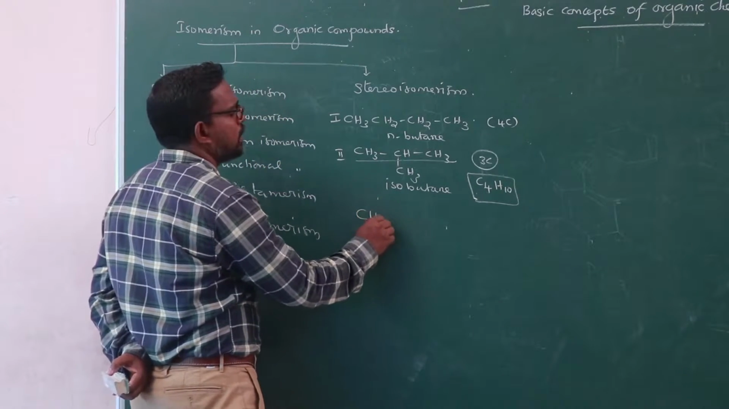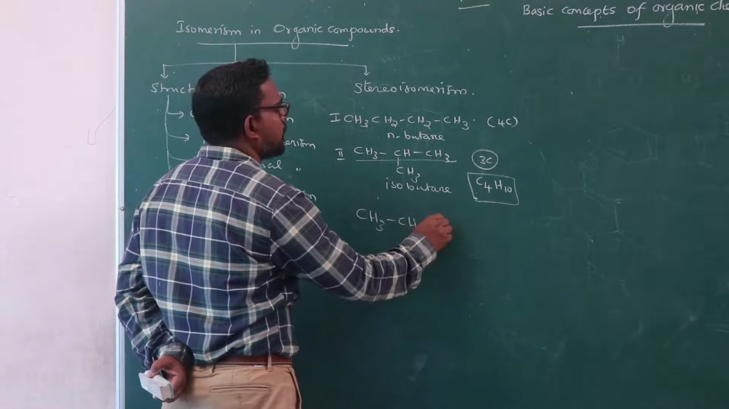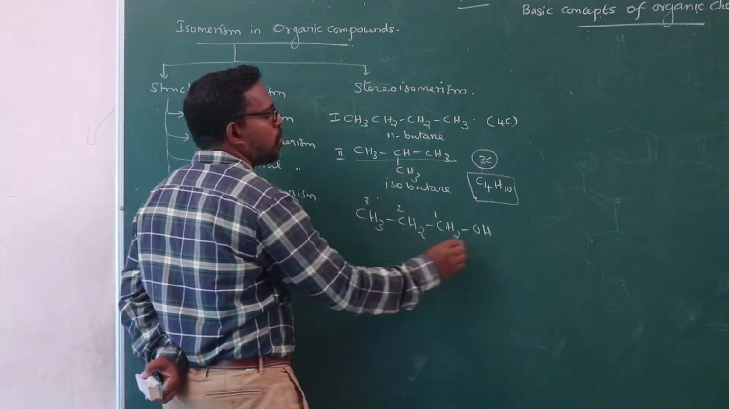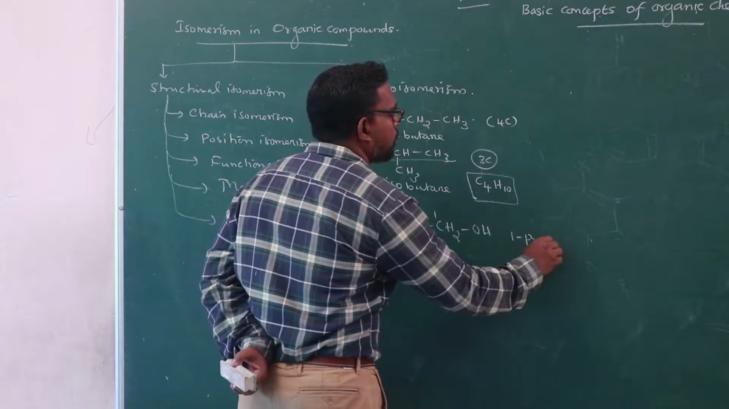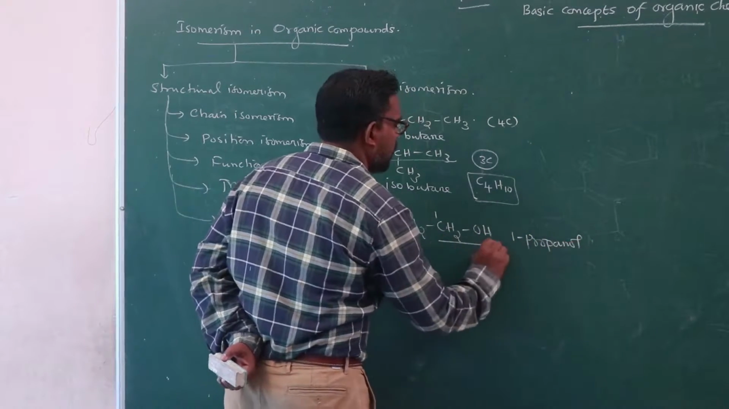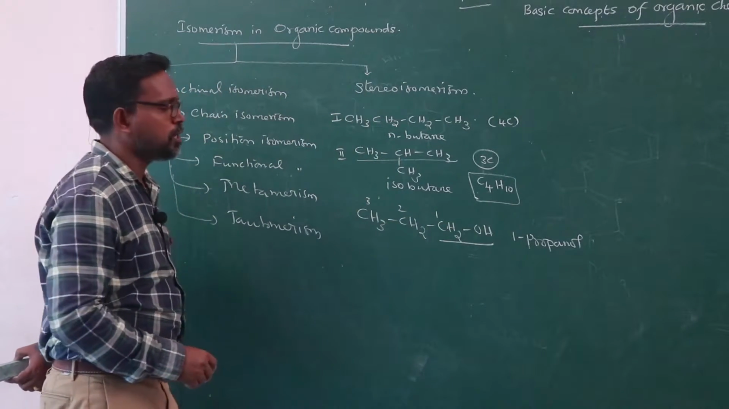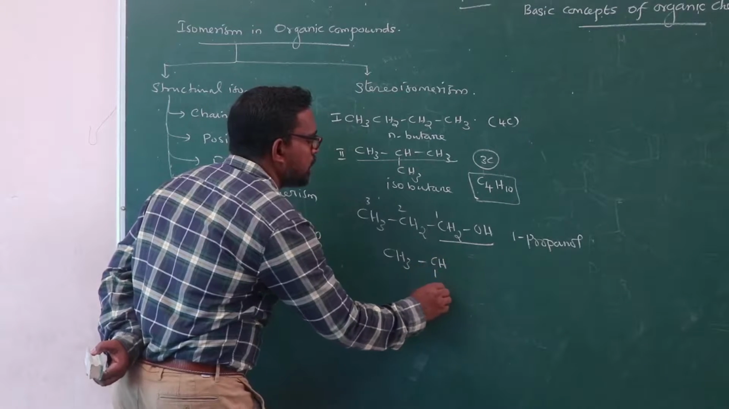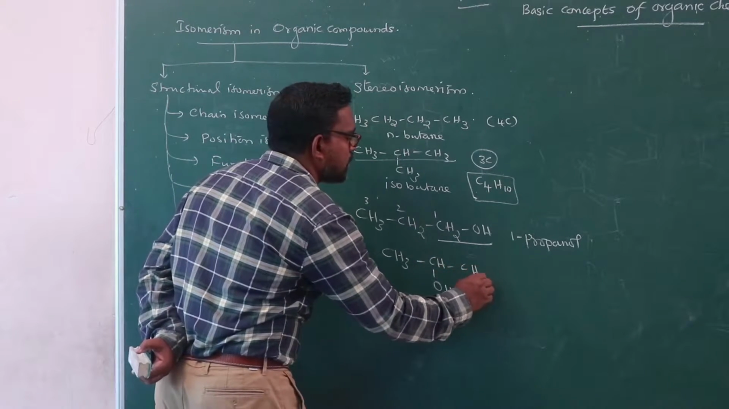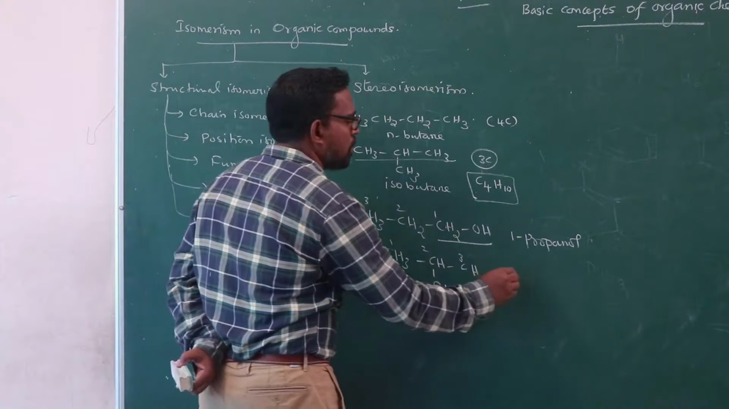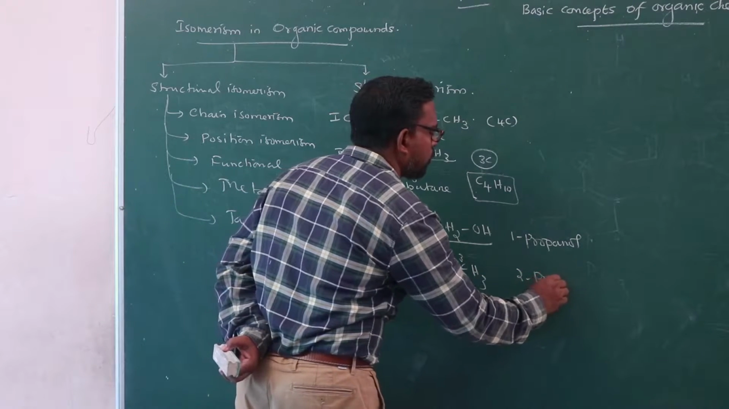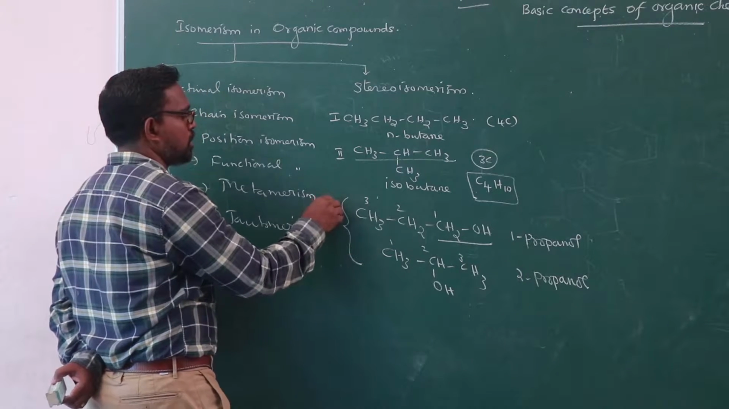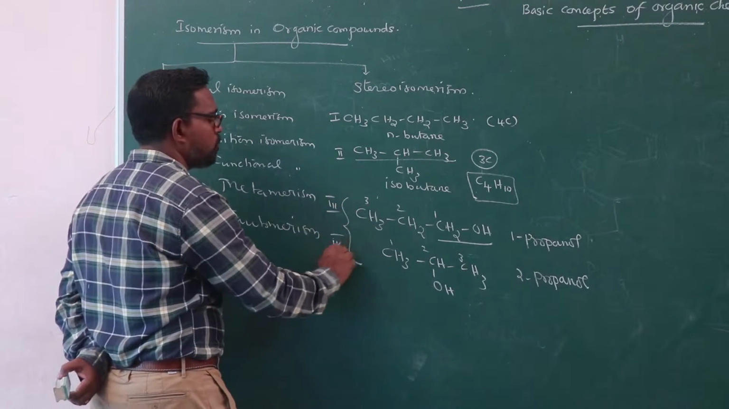Let us consider CH3, CH2, CH2OH, carbons 1, 2, 3. This is 1-propanol. In 1-propanol, the functional group is attached to carbon number 1. And similarly, CH3, CHOH, CH3. This compound is 2-propanol.